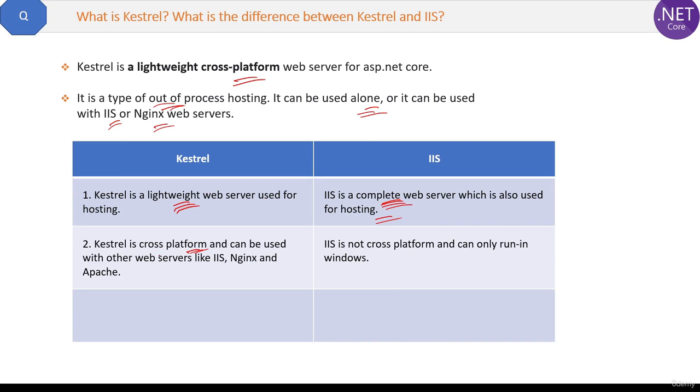Second difference is Kestrel is cross-platform and can be used with many other web servers like IIS, Nginx and Apache. But IIS is not cross-platform and can only run on Windows. Next difference is Kestrel is open source like .NET Core, free to use, but IIS is not open source and that is not free to use. Those are the differences between the two.